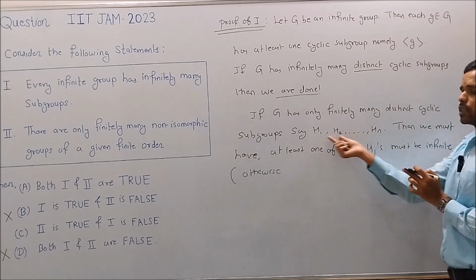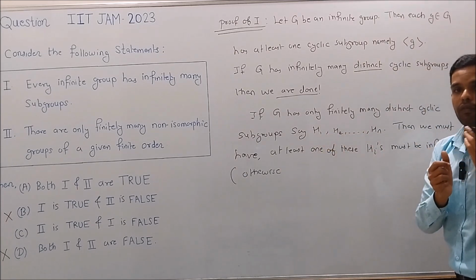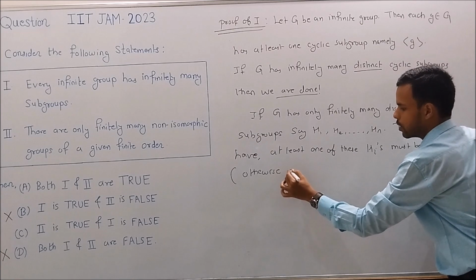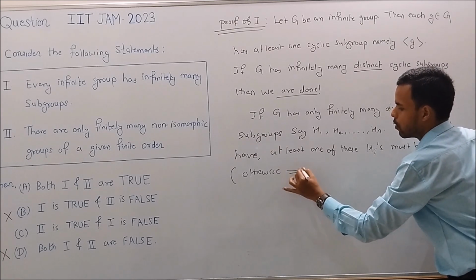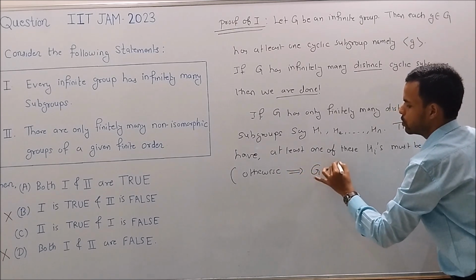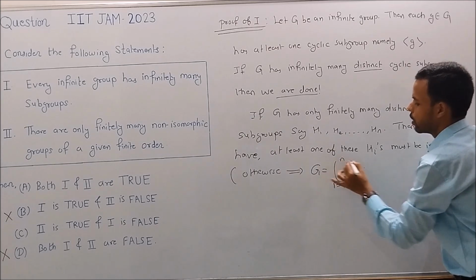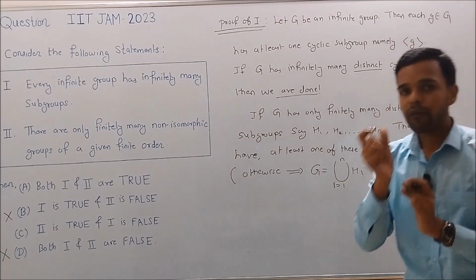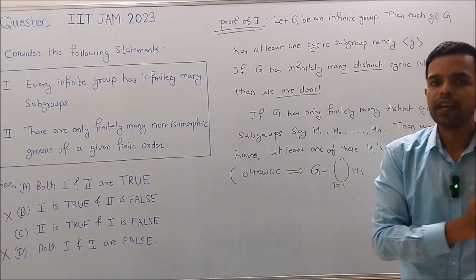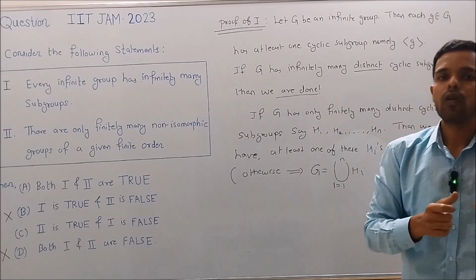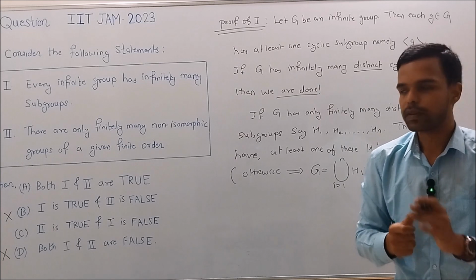if all of these Hi's are finite, then we have G equals the union of Hi where i varies from 1 to n, because we know that every group can be written as the union of all of its cyclic subgroups.